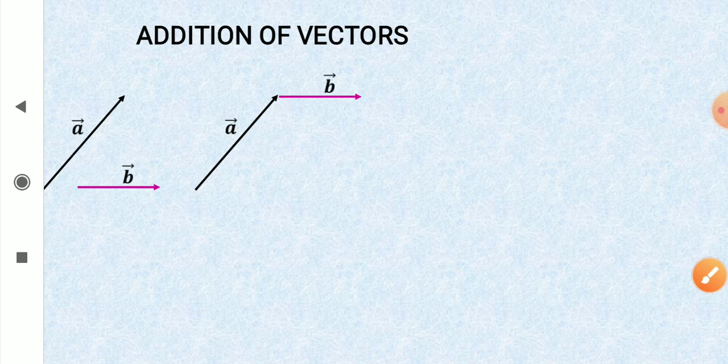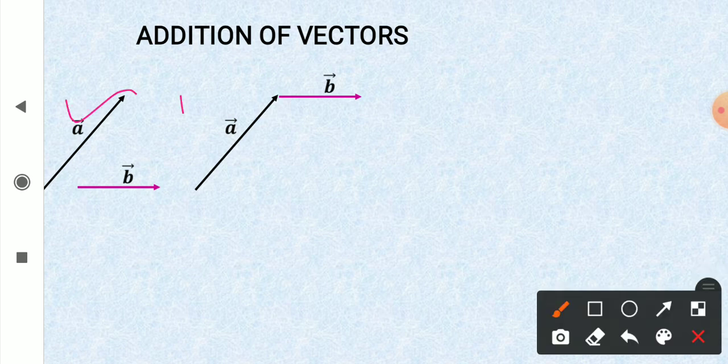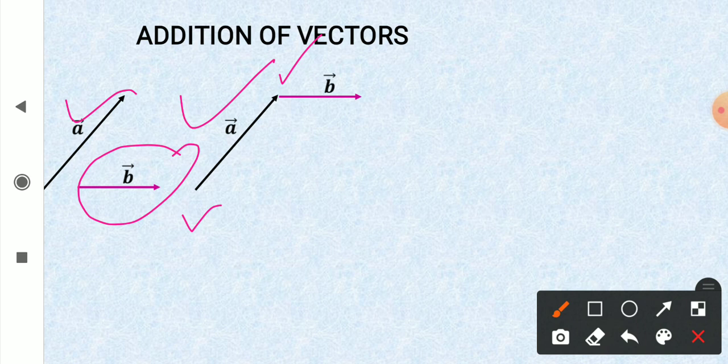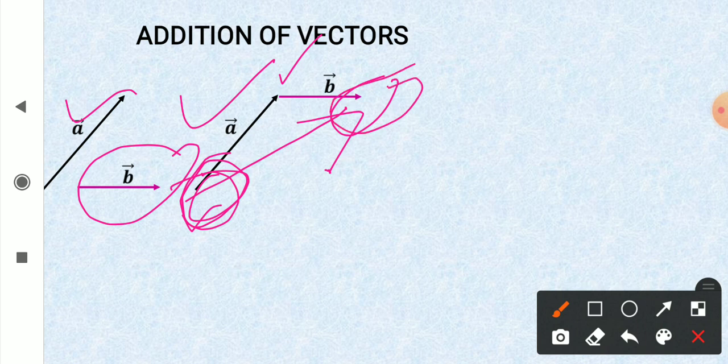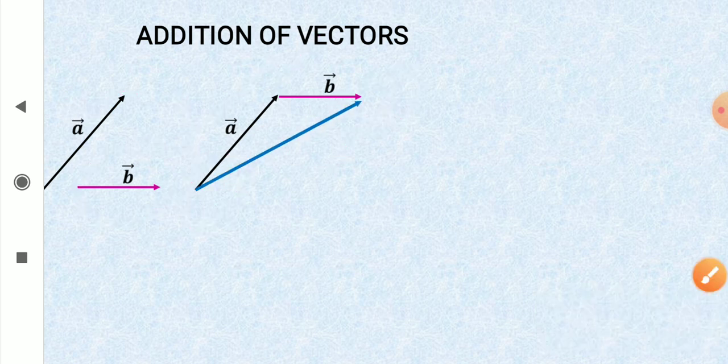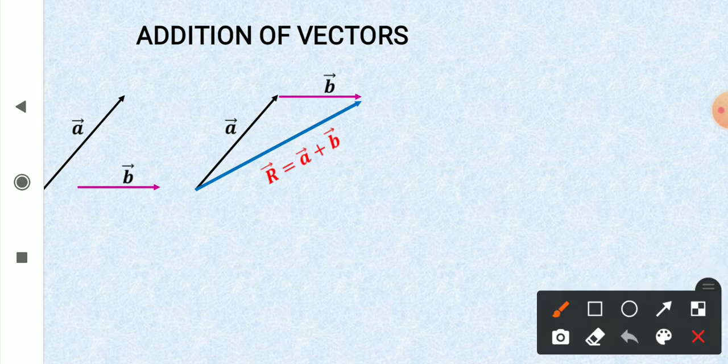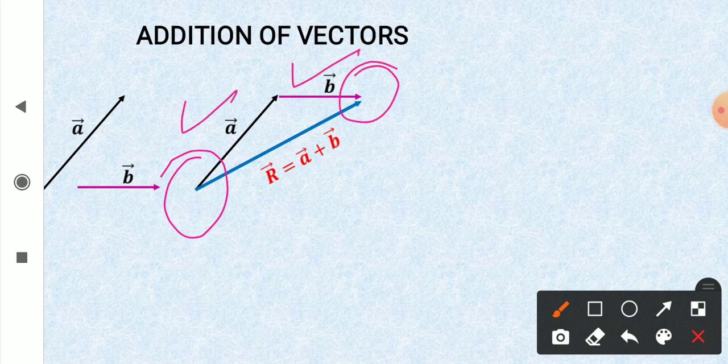And see, first we can shift vector A anywhere in parallel, tail to head. And the tail of the second vector we start from the head of the first, tail to head. And the tail of the first vector to the head of the last vector gives their sum. See, the vector from the tail of first vector to the head of last vector gives the sum of the vectors. So here, look at it, tail of first vector A, head of second vector B, and this vector is giving the value of vector A plus B.